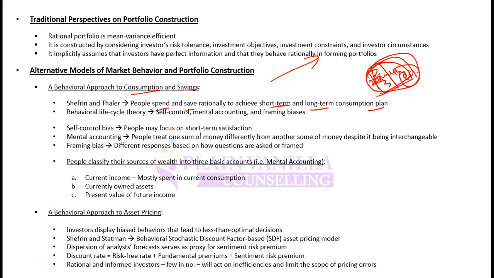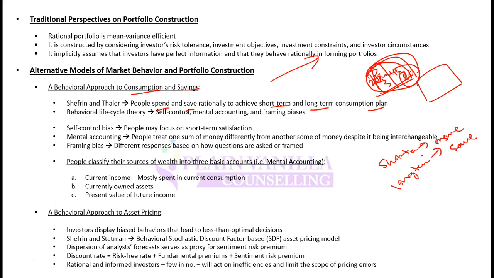While this behavioral theory says that investors might not see their whole wealth as consolidated, they may have some short-term plan. So in the short term, they may want to consume, and in the long term, they may want to save. So they will divide their wealth into two buckets. One is for short term and the other is long term. For short term, they will keep it for consumption, and long term for saving.